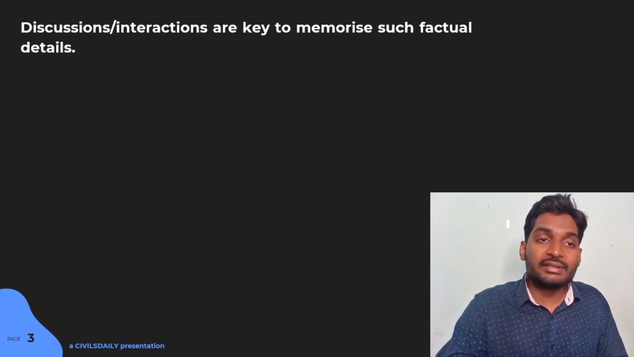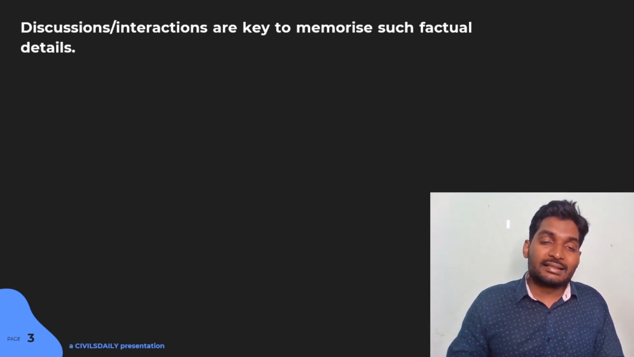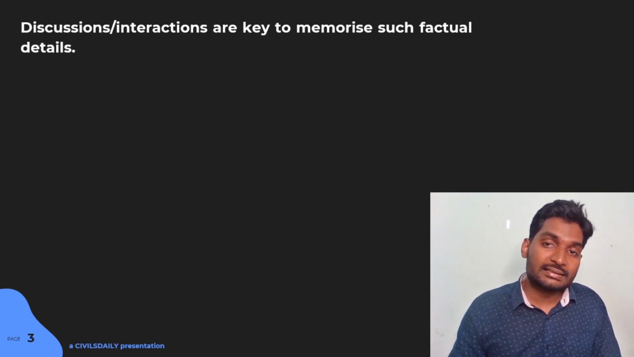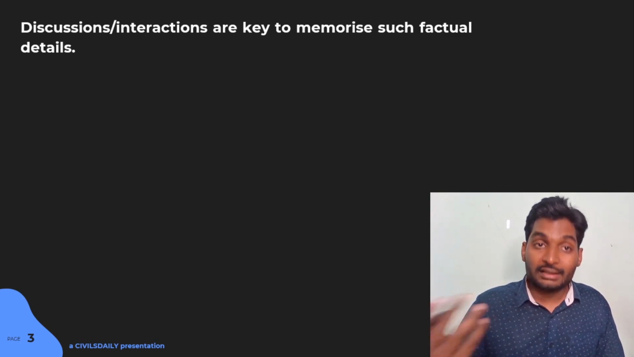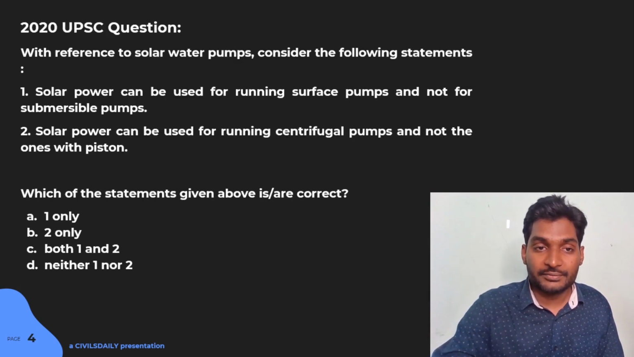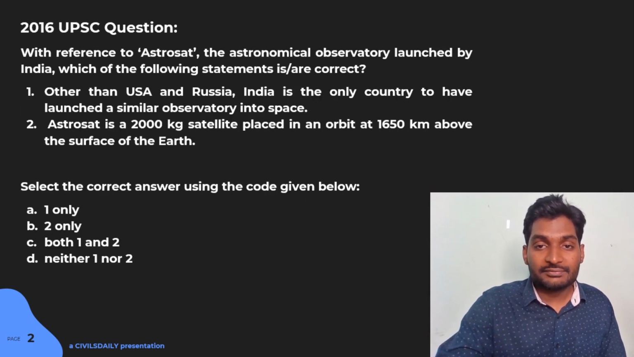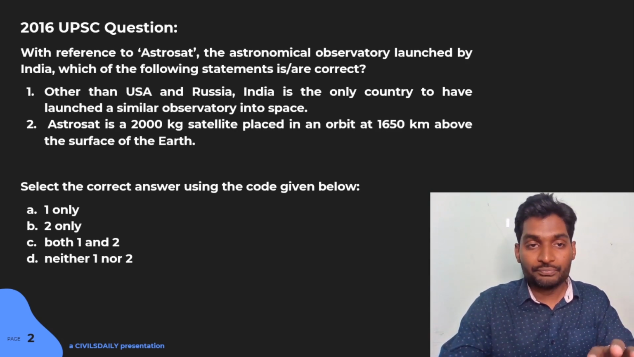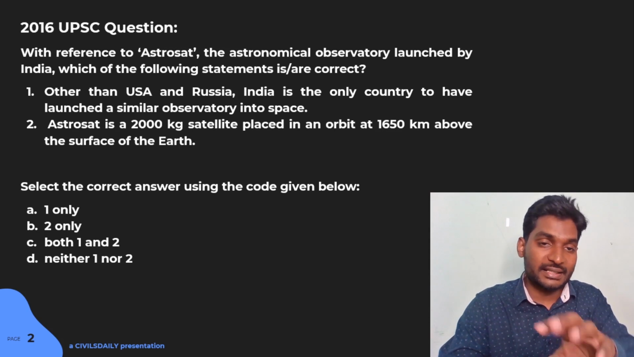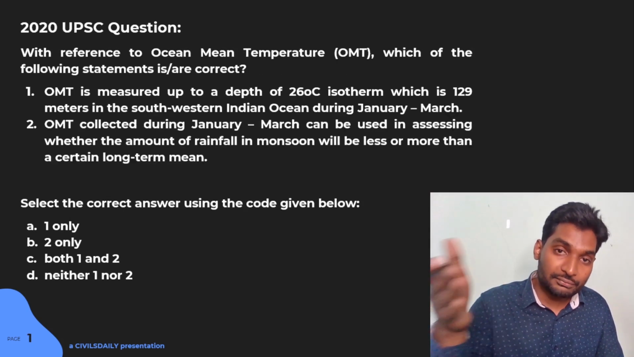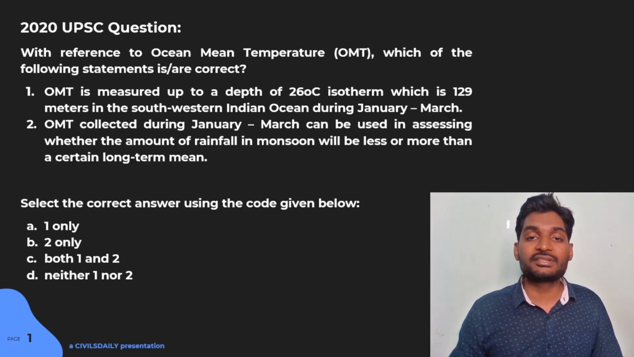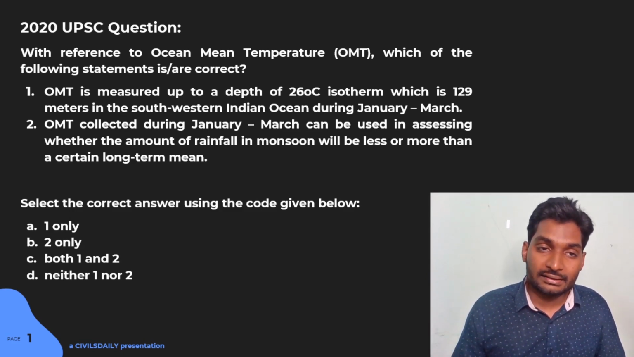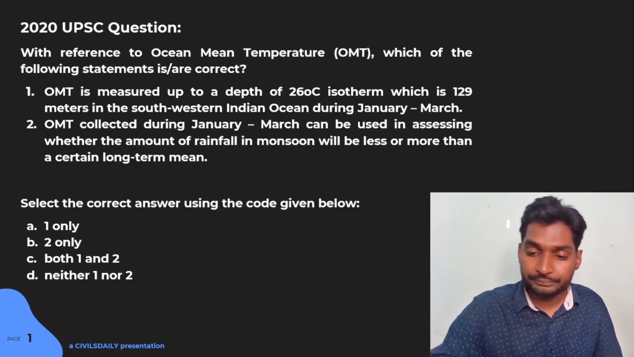And what's the learning we get is that discussions or interactions are key to memorize such factual details. Now, what are the factual details here? It is whether India is the first, second, or third country to do so in the context of space technology. Another fact is whether the temperature is 26 degrees Celsius, whether the depth is 129 meters, and so on.